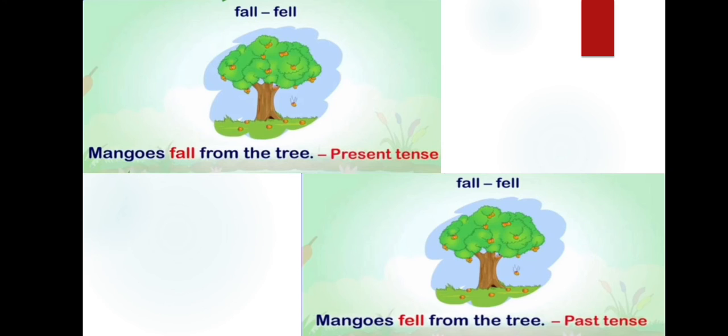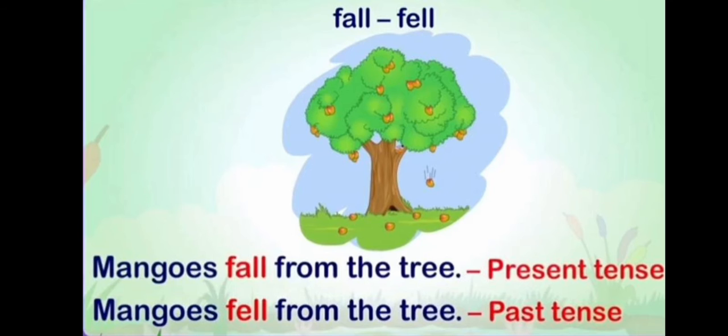Now let's see one example. Mangoes fall from the tree. This sentence is in present tense. Mangoes fell from the tree. This sentence is in past tense. Here, fell is an irregular verb.